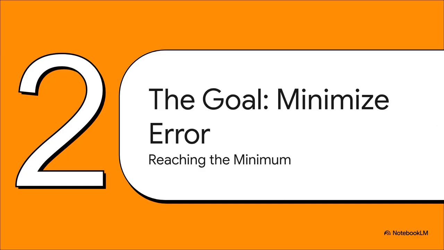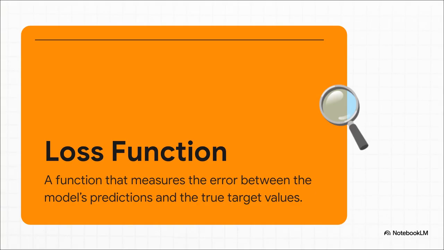So how do we guide our model down the hill? I mean, we can't just let it wander aimlessly. We need a set of rules, right? We need a way to measure our mistakes and a way to know which direction is downhill. First up, we need a scorekeeper. That's our loss function. It's a bit of math that looks at what the model predicted, compares it to the right answer, and spits out a score. A really high score means a big error. A low score means we're getting close.